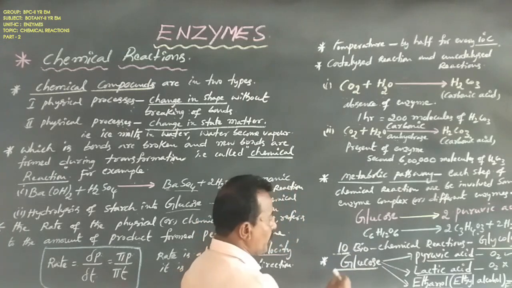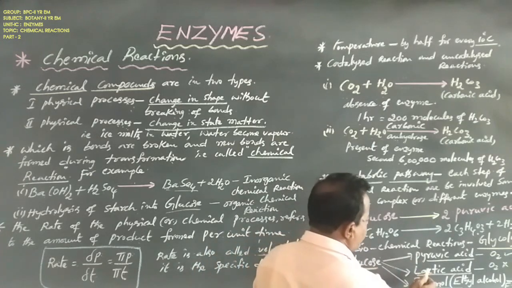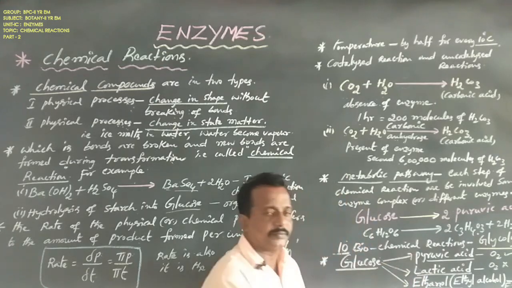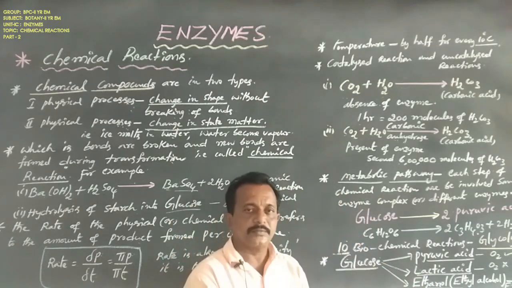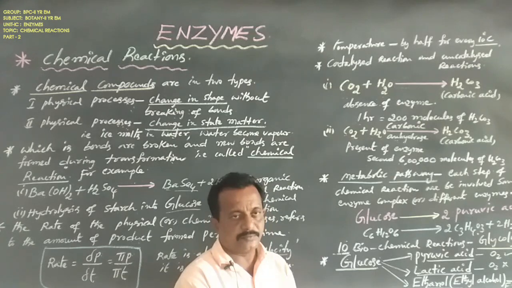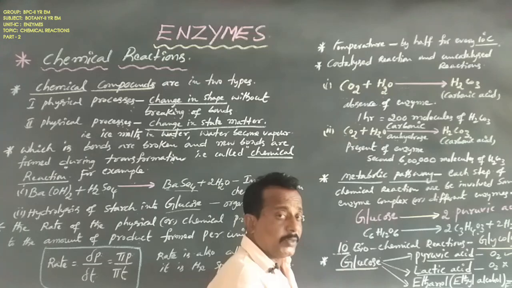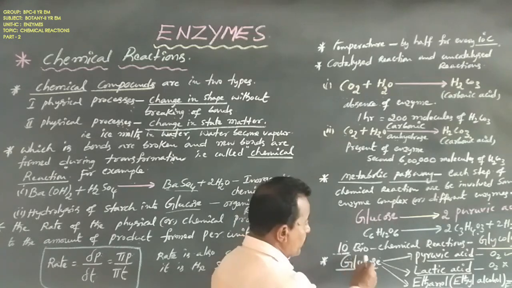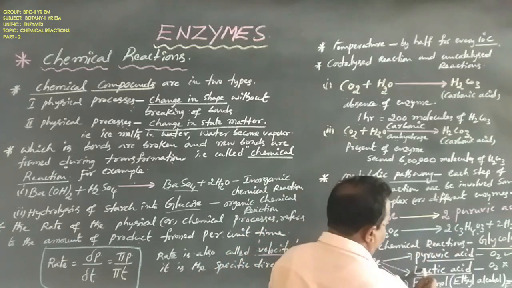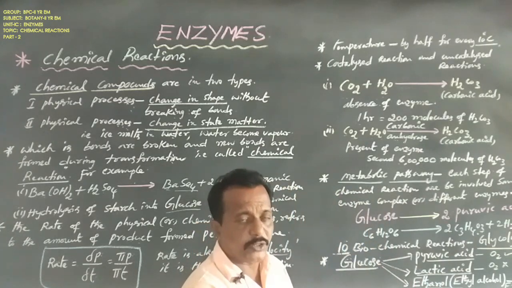Listen carefully, dear students. Glucose is converted to pyruvic acid, lactic acid or ethanol under different conditions. How is this possible?